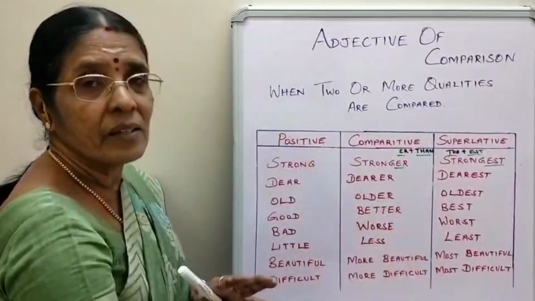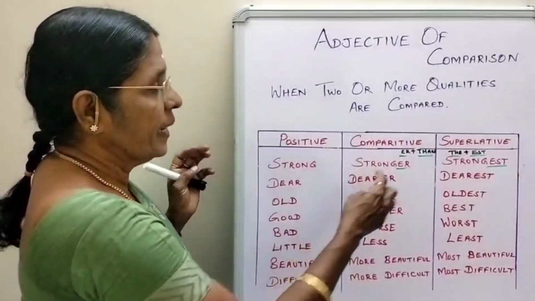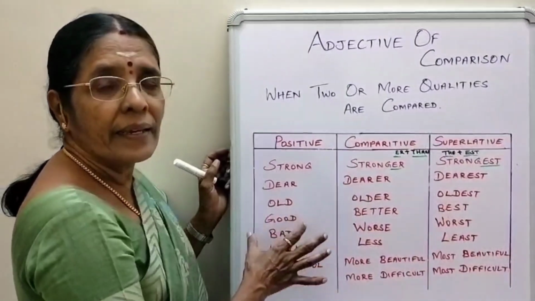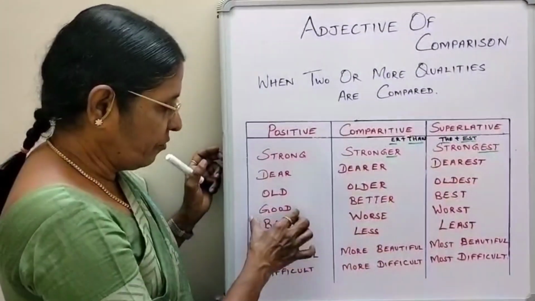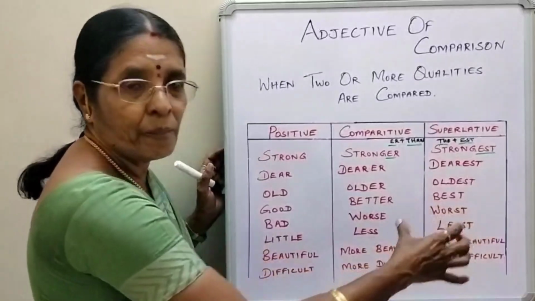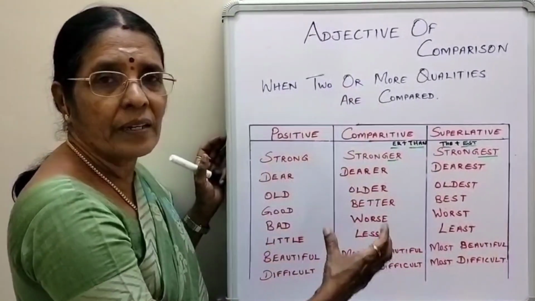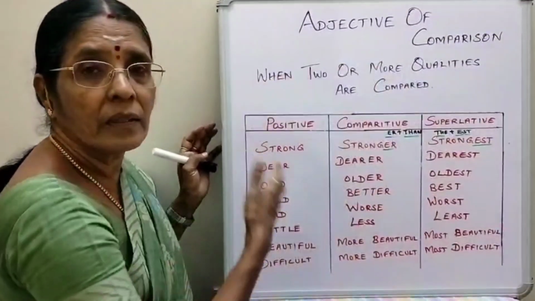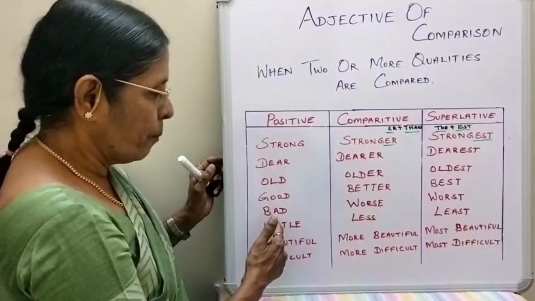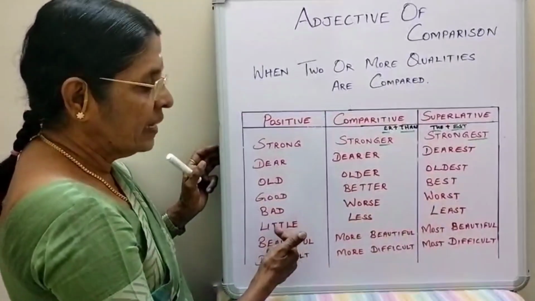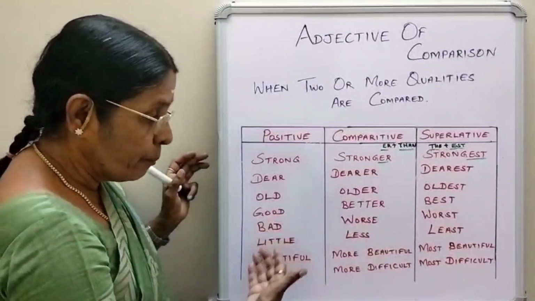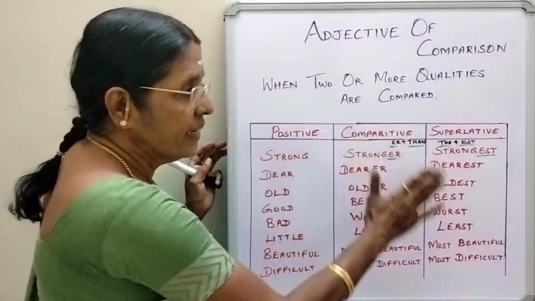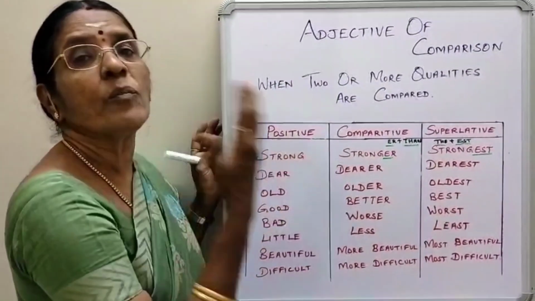Now, there are certain exceptional words which again cannot be used by adding ER, EST. For example, I cannot say good, gooder, goodest. I have to say good, better, best. First company had a good profit. Second company's profit was better than the first. But the profit yielded by the third company was the best. Right? So, bad, worse, worst. Little, less, least. Many, more, most. Much, more, most. So, these degrees of comparison, again, we use it when we communicate.